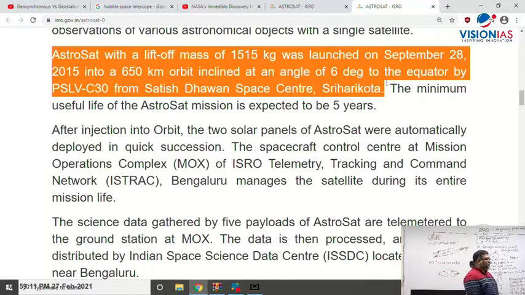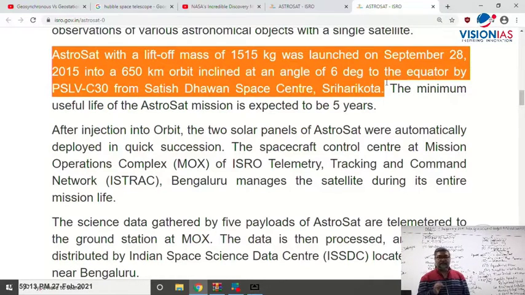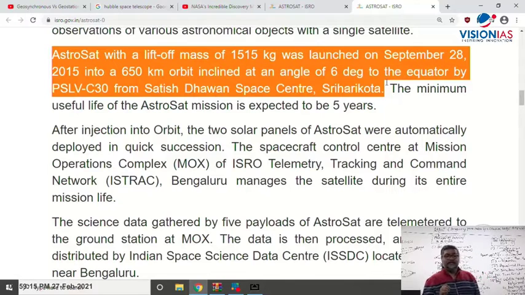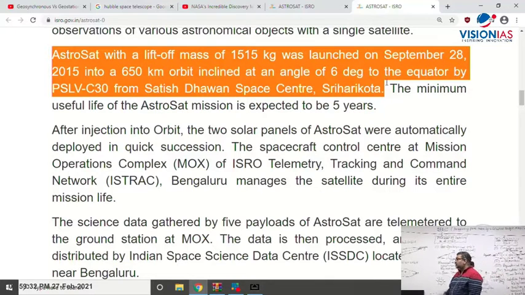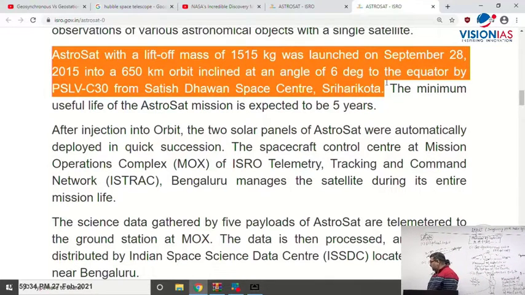Now 2020 was the decided mission life of Astrosat. In 2020, Astrosat completed five years of its existence, right? This is our own achievement. And what kilometer can you see? 650 kilometer orbit. That is a low Earth orbit, right? So that comes into that.